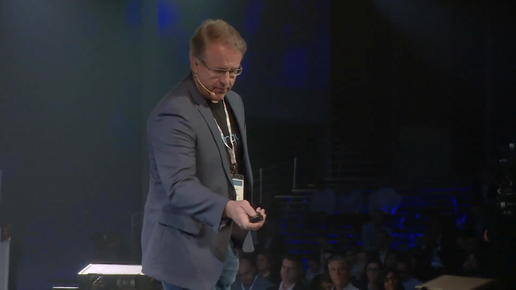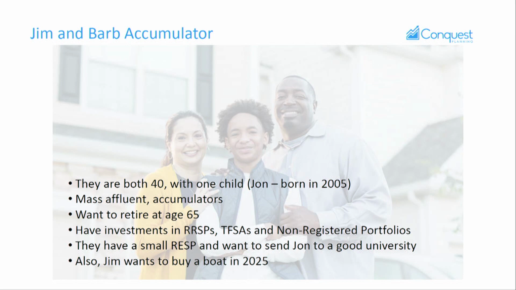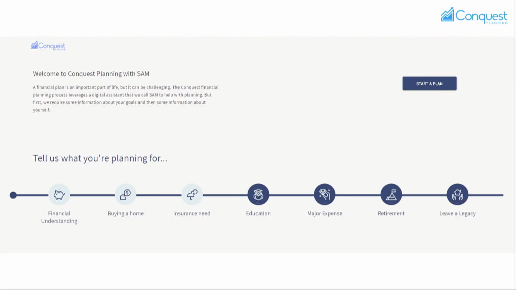In less than 4 minutes, we're going to show you how we can build a financial plan for an accumulator family. So we've got a sample family here we're going to walk through in the tool. They've got a couple of goals: retirement, education, and Jim wants to buy a boat. We're not sure if Barb does, but Jim does. We're going to go through here.